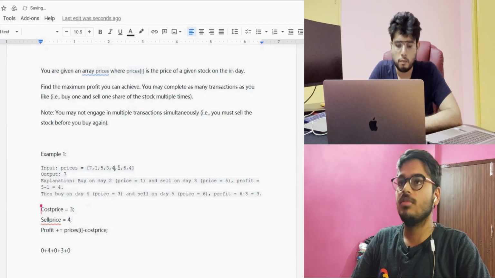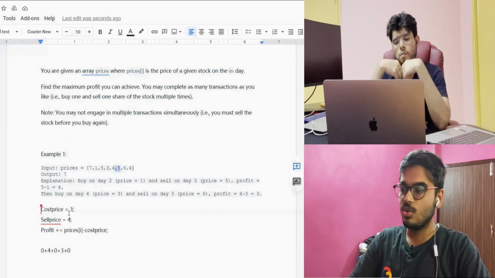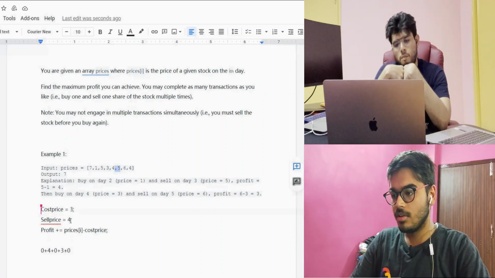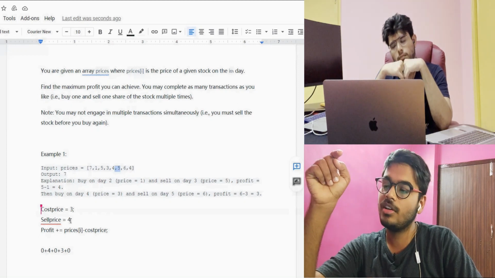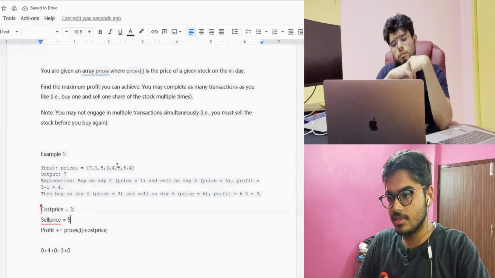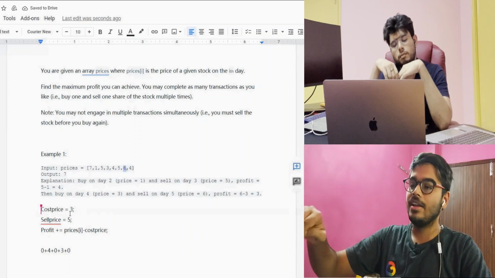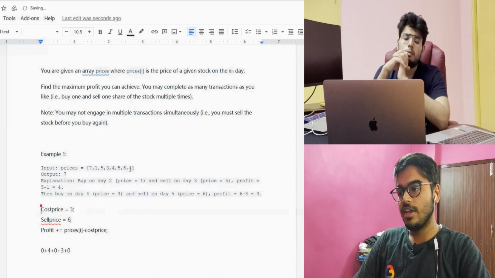Now we came to 5, so 5 is again greater than this 3. If it is greater than 3, then we are going to update the selling price as 5. Now we came with 6, so 6 is again greater than 3, so I am updating it with 6. Now we came with 4.